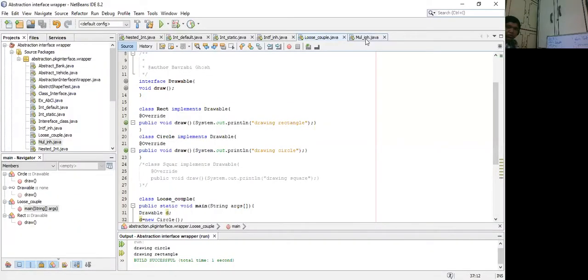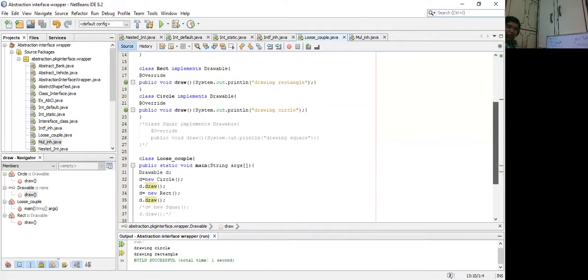So let's start with this particular example of loose coupling. What I have done is that there is an interface Drawable. Inside that there is an abstract method draw. Next, class Rect, or Rectangle, implements Drawable. So we are overriding the abstract method draw, and we are printing the message "drawing rectangle". Same goes for class Circle, which implements the interface Drawable, and we are overriding the abstract method draw.